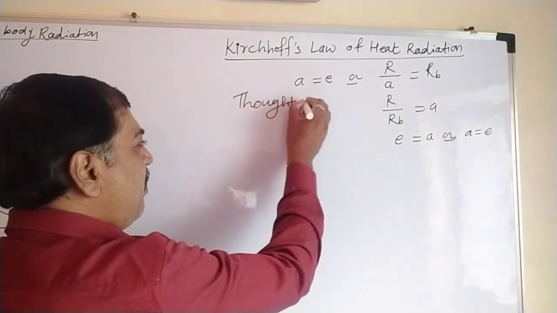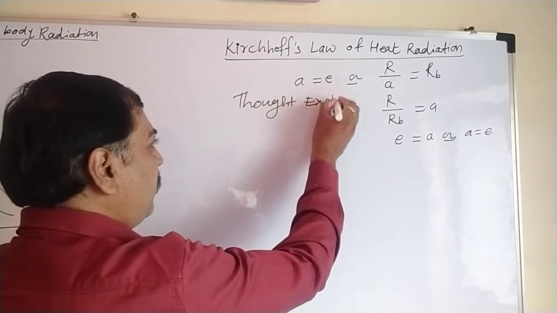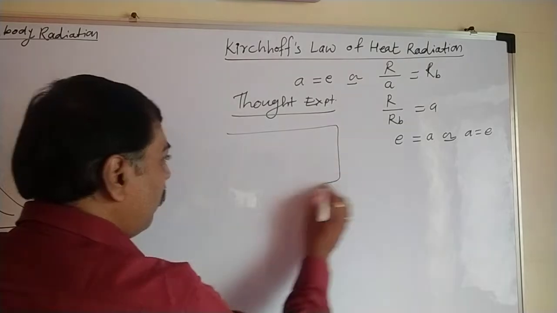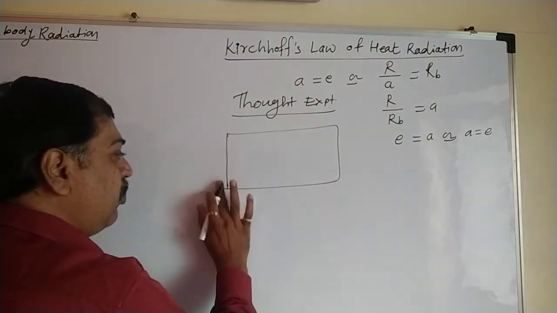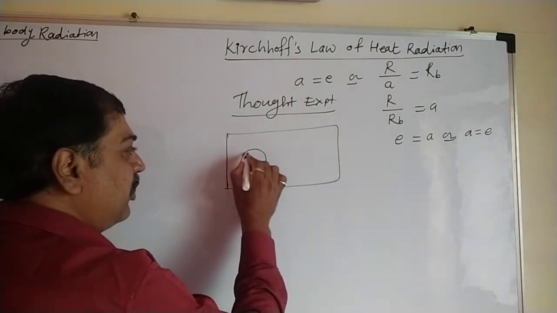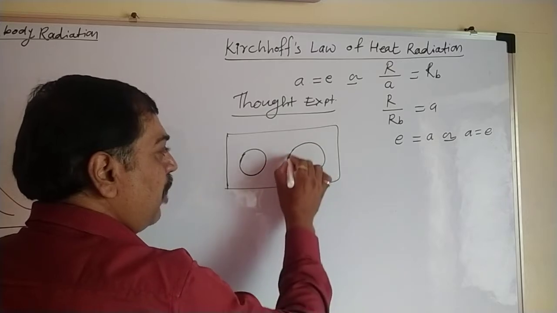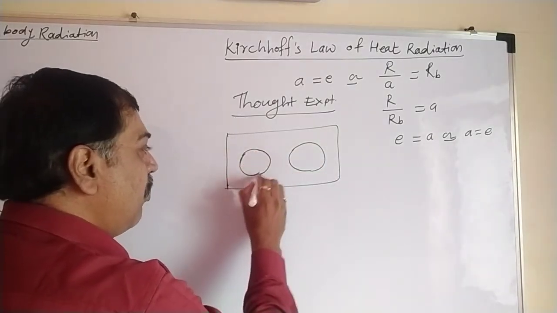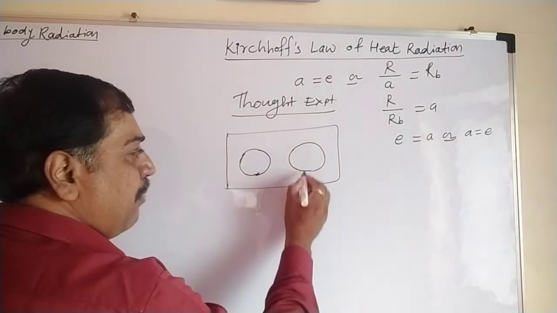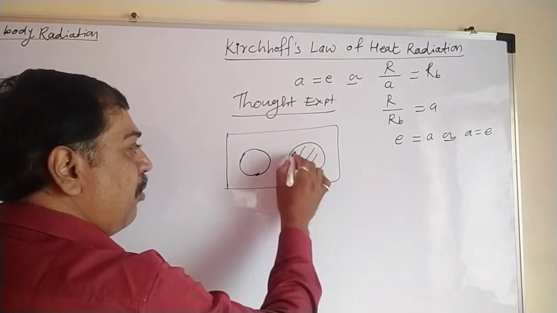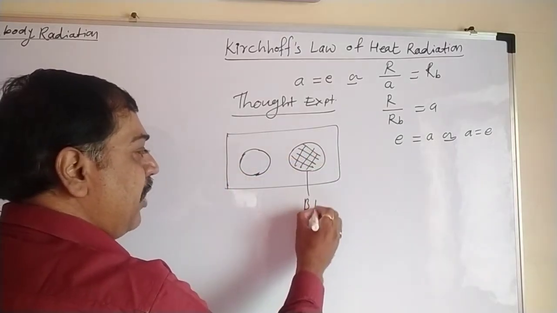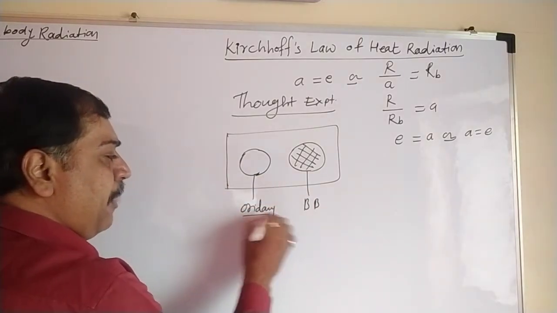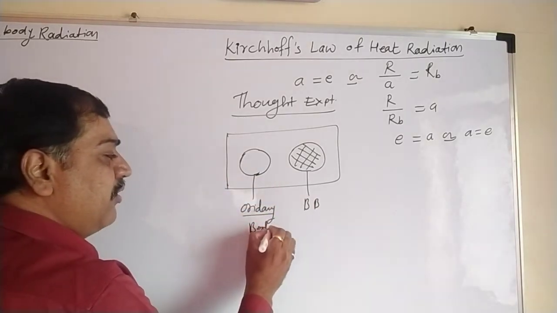Suppose we have taken an enclosure, and in this enclosure two bodies. This is the first body and this is the second body. Both of them have the same surface area. Everything is the same; the only difference is that one is the ordinary body and the other is the perfectly black body. These are the two bodies we have taken.